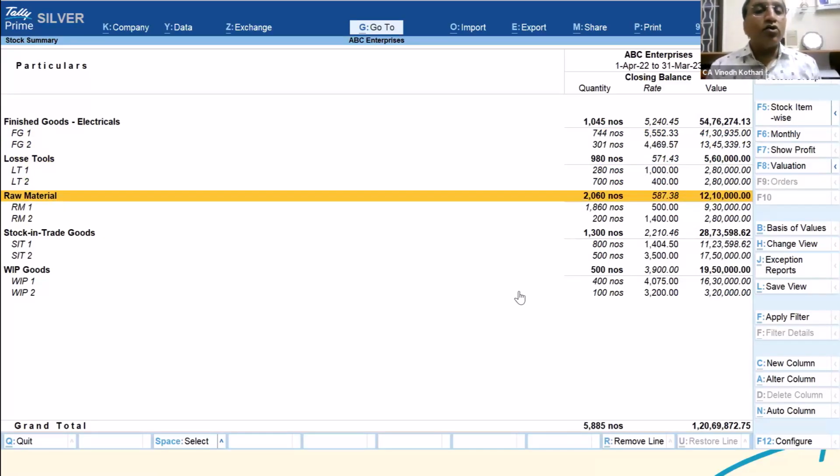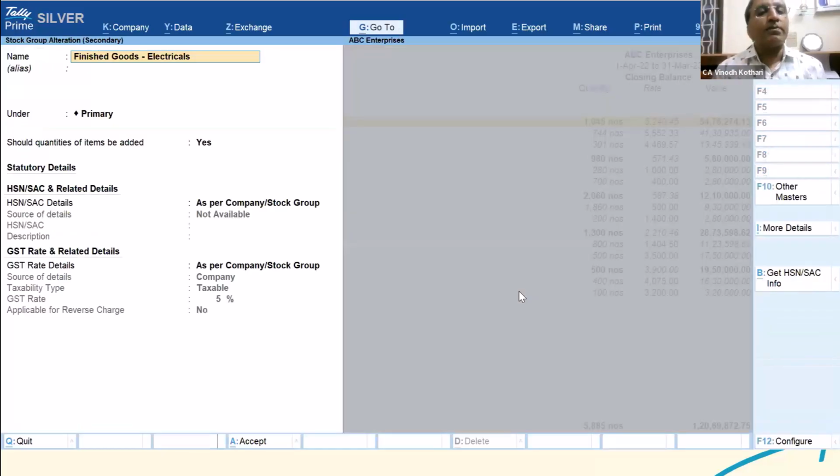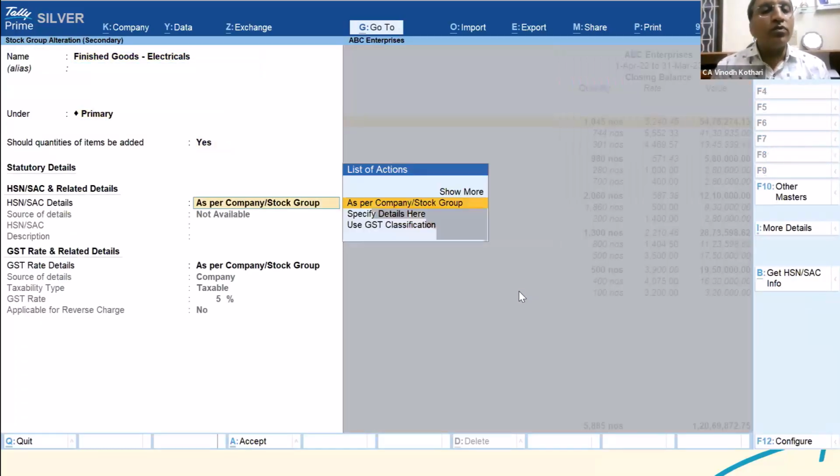Second method, whatever common items are there, you know that, okay, these items are 5 to 0. These items are 12 to 5. Group it into one single group. And then go to this group. I'm going to this group. Control, enter. And in the group, what you do?